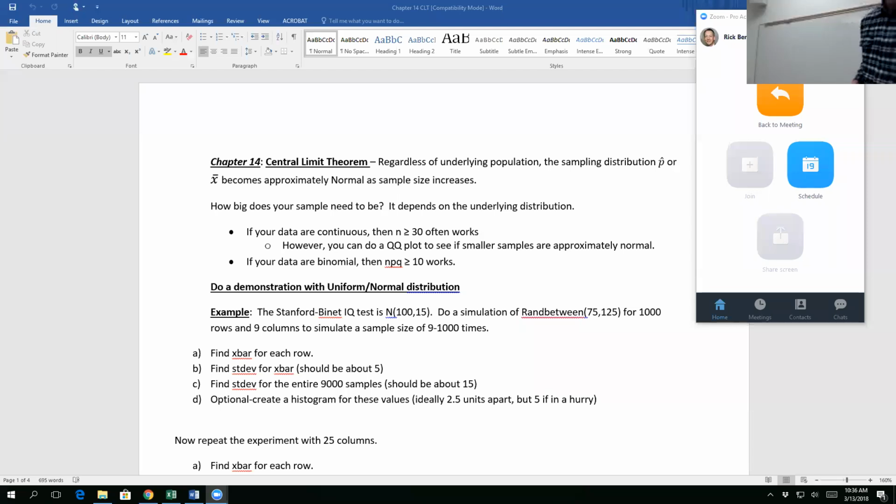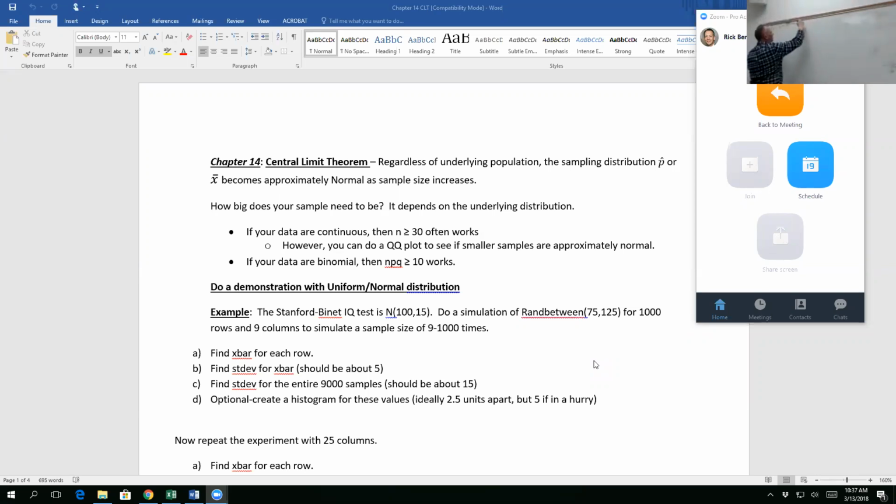So we're going to start on chapter 14, which is the Central Limit Theorem. Okay? All right, so the Central Limit Theorem is one of the most important theorems in all of statistics, and it's pretty cool. Basically what it says is